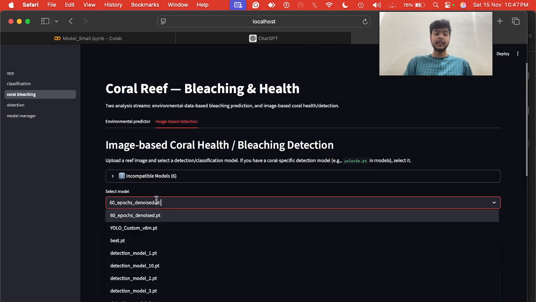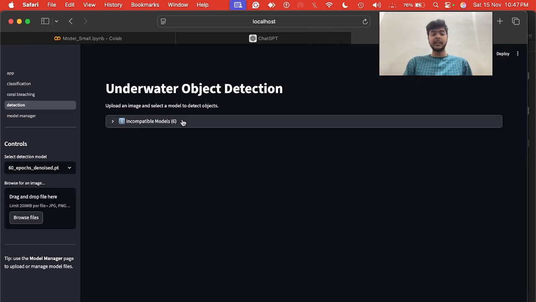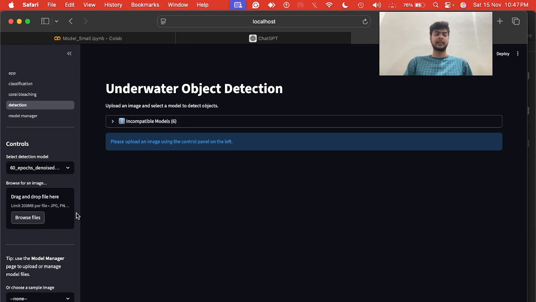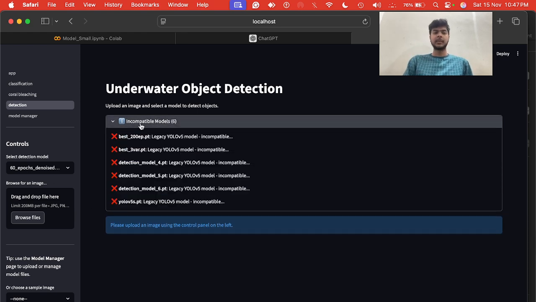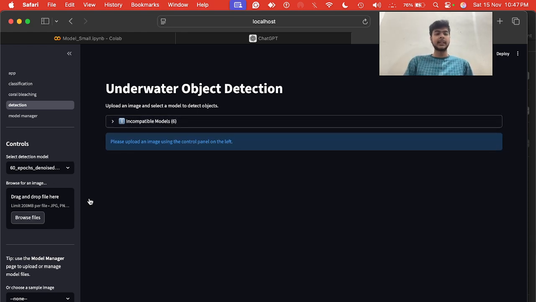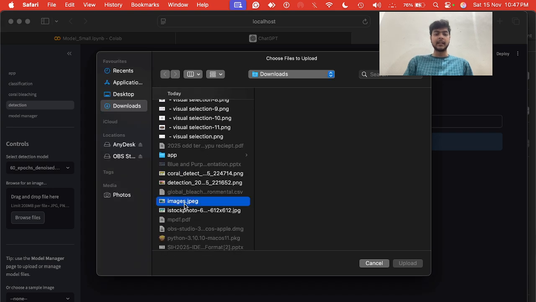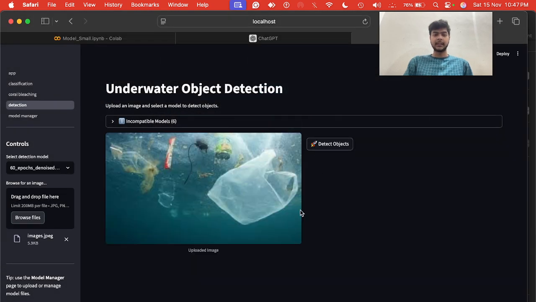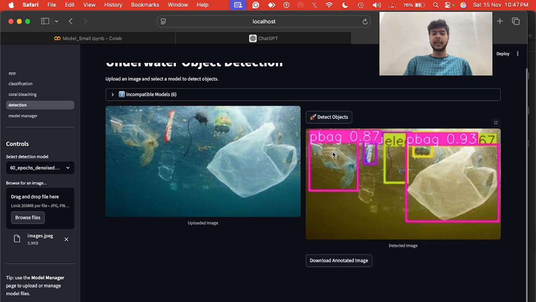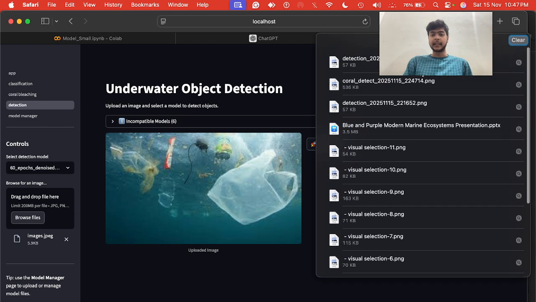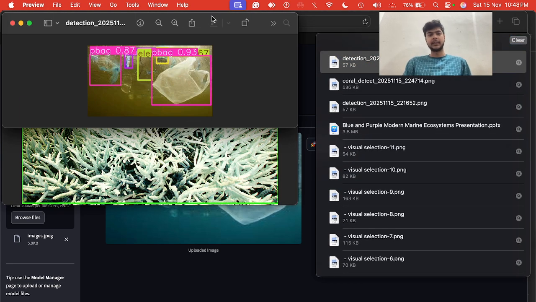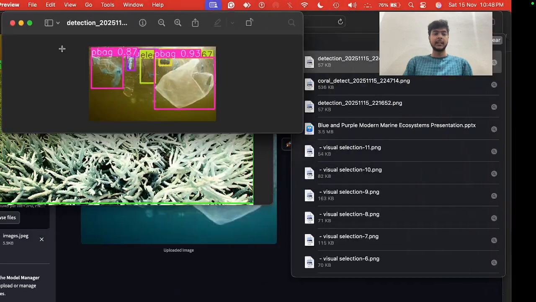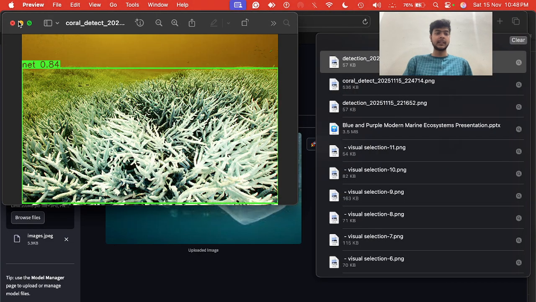Okay, so let's go with the detection model finally, which is underwater object detection. I've told you, it is trash detection. We have again some incompatible models which I need to work on as well. Let's get to the browsing section. Let's use this image which I have downloaded. Let's detect the object. So now as you can see, we have plastic bag detected, electronics item, cans detected, plastic bag. Again, if we download this annotated image, I can see we have this annotated image as well. Every single accuracy over here which you can see was more than 98% for each.